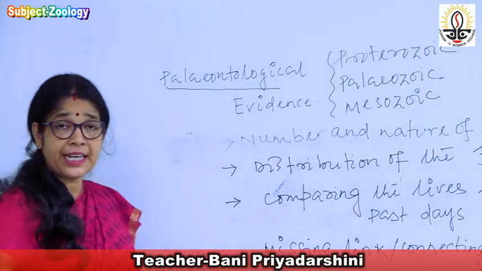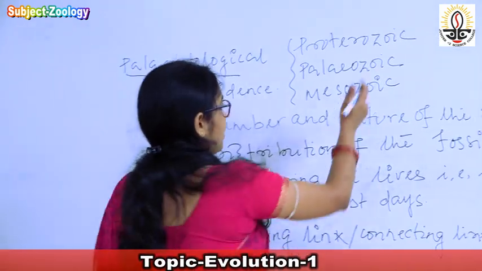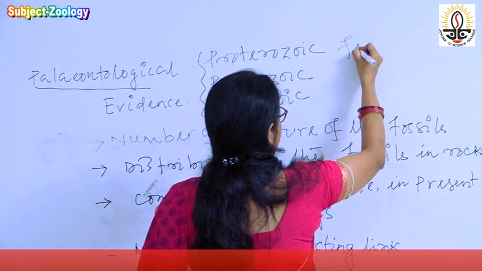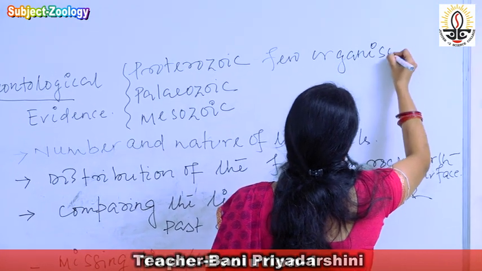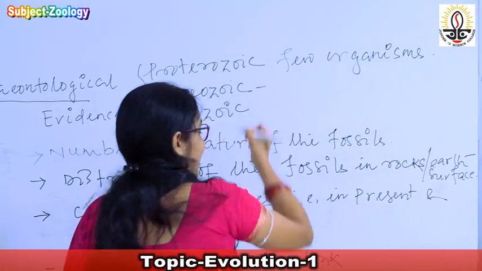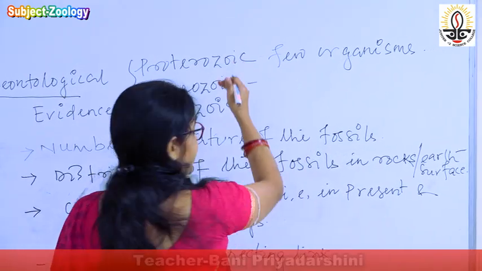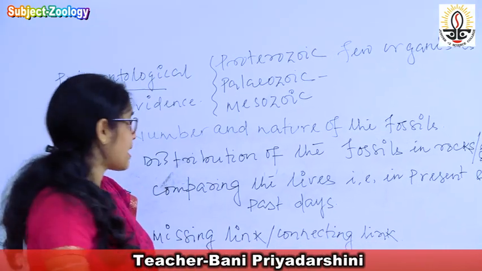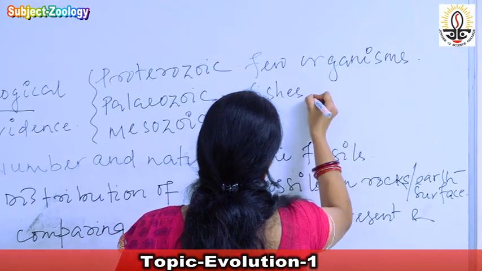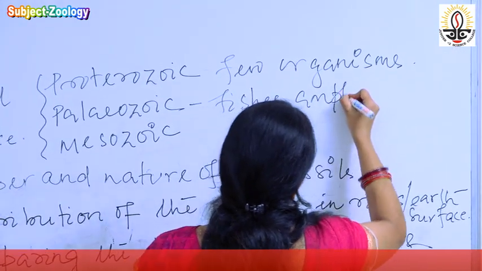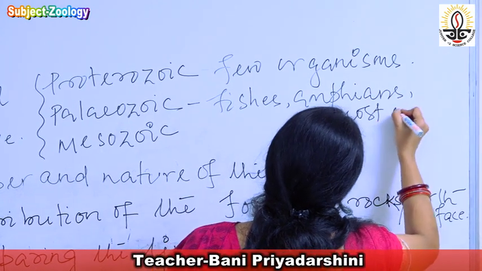If we compare them, we find that the Proterozoic era contains few organisms, whereas the Paleozoic era contains more organisms in comparison to Proterozoic. What are the examples available in the Paleozoic? Mostly fishes, amphibians and most of the invertebrates.